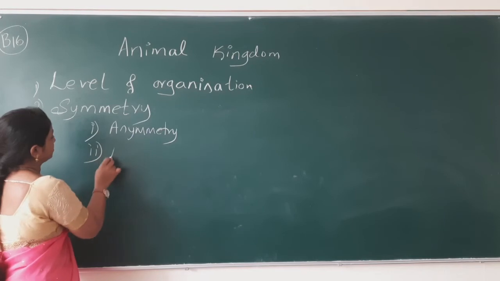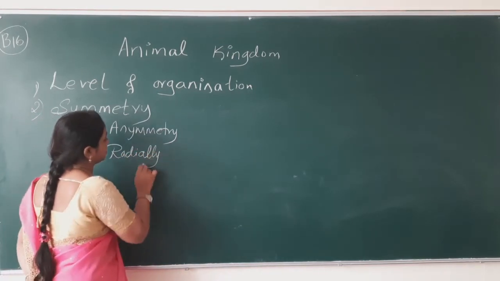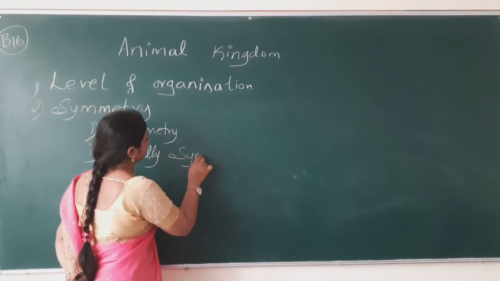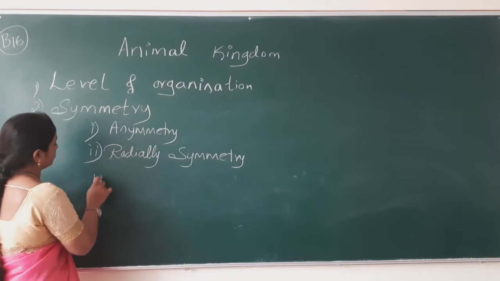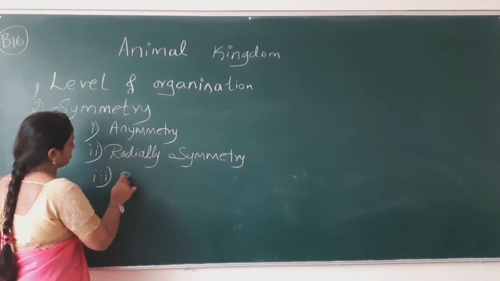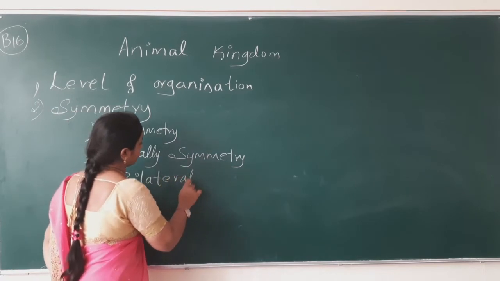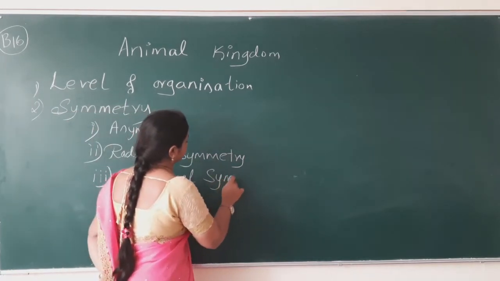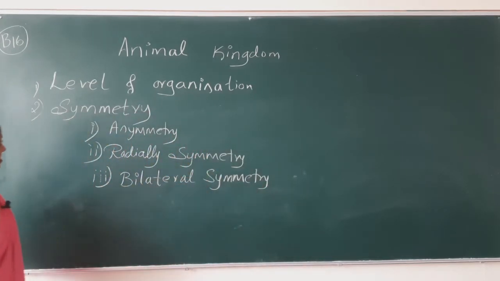Second one is radial symmetry. And third one is bilateral symmetry. So we have three types of symmetries over here.